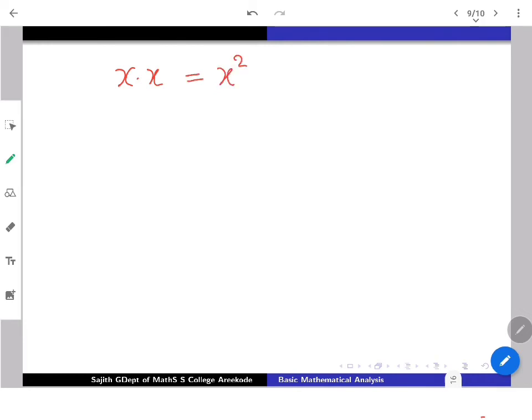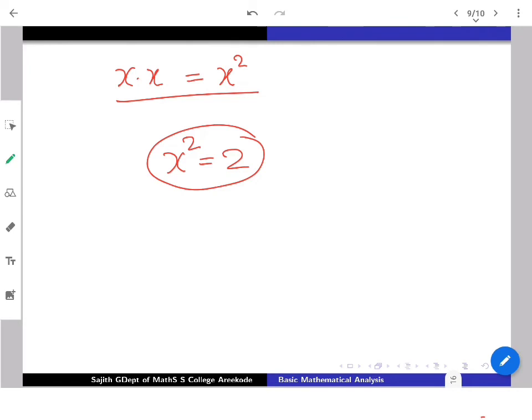So does the same root 2 exist in Q? That question can be rewritten as: does there exist an x whose square is going to be 2? A more profitable way of looking at that is: does there exist a solution for this equation in Q? That one can also look for. The answer is no. How will you prove that?